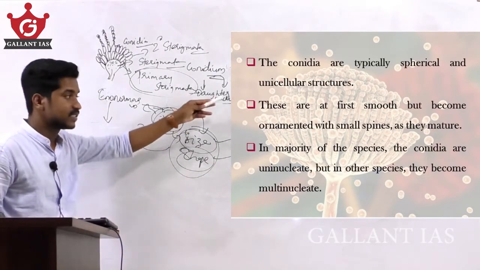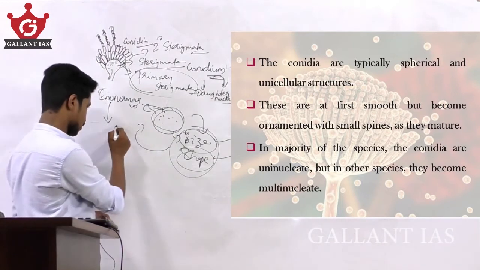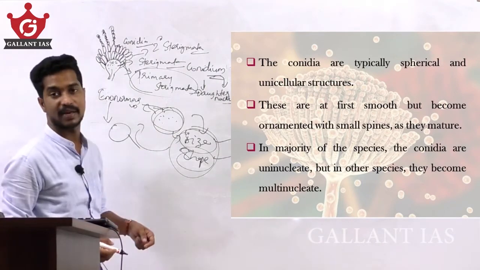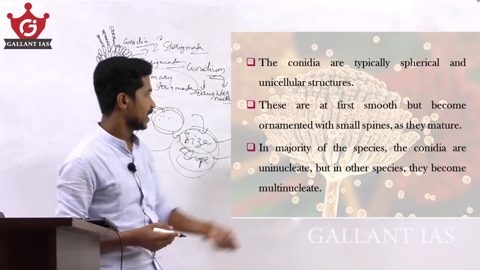The conidia are typically spherical and unicellular.